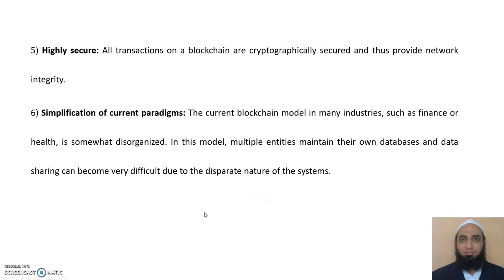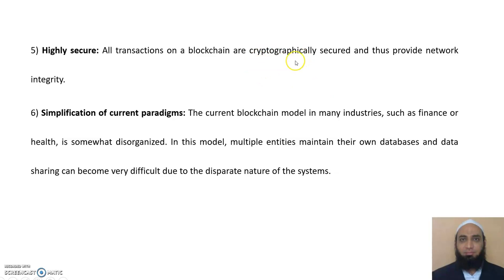The fifth is highly secure. All transactions on a blockchain are cryptographically secure and thus provide network integrity. Because it is a highly secure network, the system provides network integrity. What is this cryptographically? A system of secure communication via encoding and decoding. You might be knowing this.